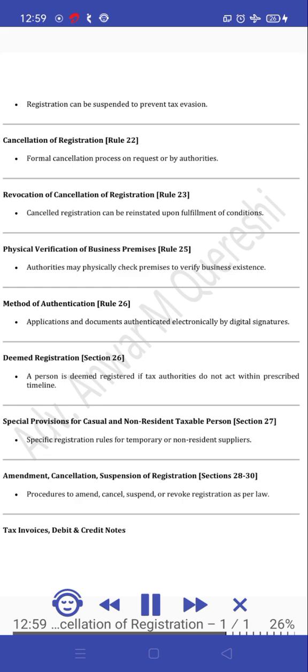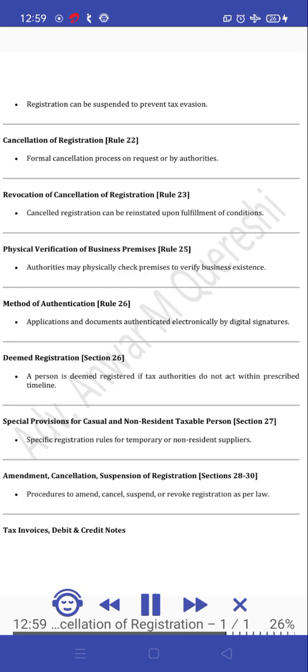Method of authentication, Rule 26. Applications and documents are authenticated electronically by digital signatures. Deemed registration, Section 26. A person is deemed registered if tax authorities do not act within the prescribed timeline. Special provisions for casual and non-resident taxable persons, Section 27. Specific registration rules for temporary or non-resident suppliers.